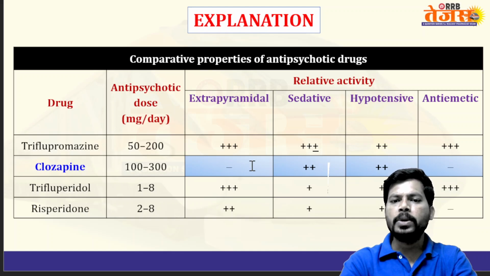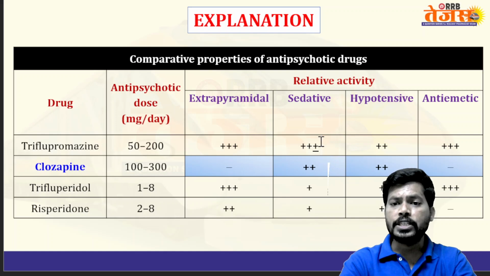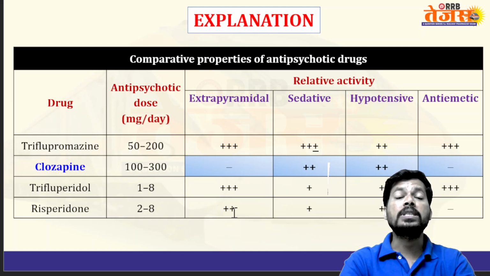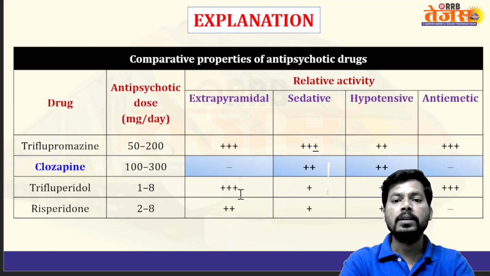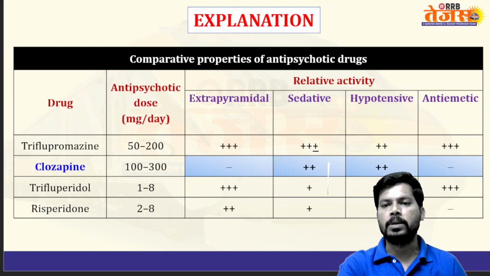Here, clozapine has very low chance, no chance of extrapyramidal symptoms, and sedation is also less. Hypotensive effect, lowering of BP, is also less. And coming to triflupromazine, trifluperidol, risperidone, all these are first generation or classical or typical antipsychotics having high chance of Parkinsonism as a side effect, extrapyramidal symptoms.